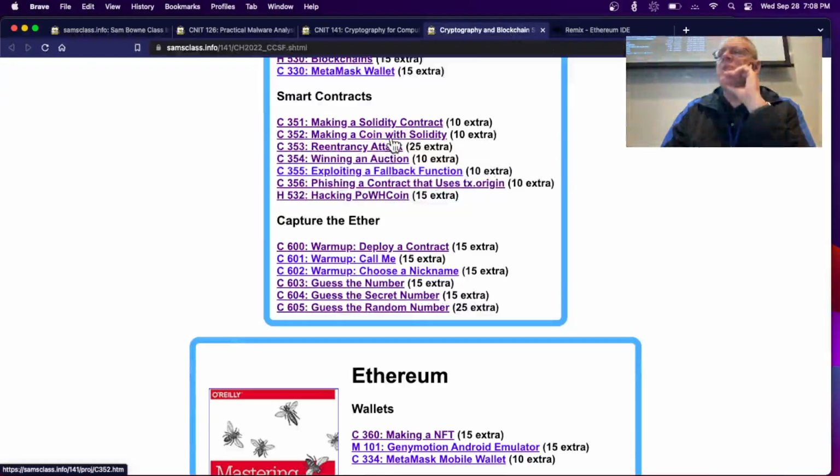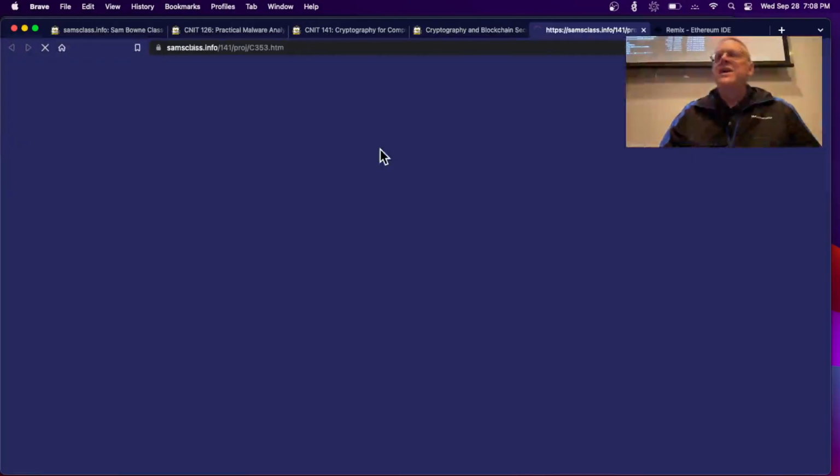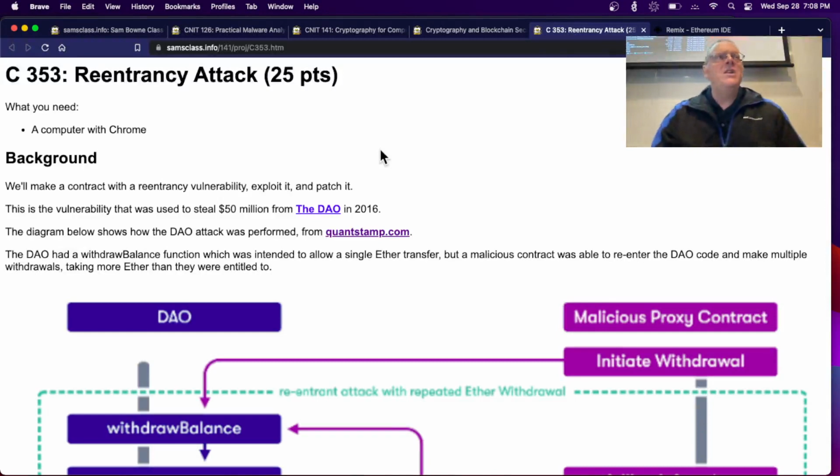Really important to do, which is what I wanted to do, is the reentrancy attack. This is the biggest attack that ever happened, at least directly on this kind of contract, at least as of a few years ago. There have been huge ones since, but they're on layer 2 solutions, like cross-chain solutions. This was the DAO in 2016. It was used to steal $50 million.